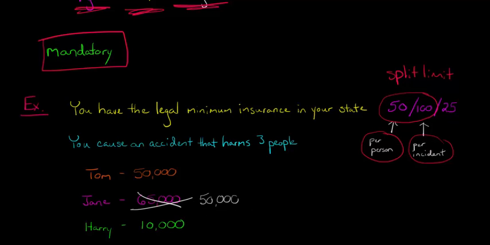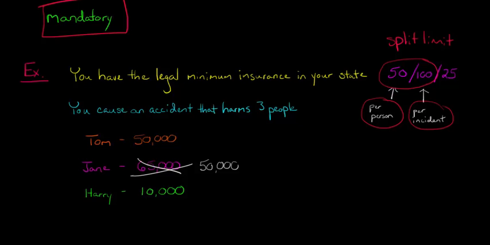Now, let's look at the entire incident. Let's look at the whole accident. Let's add all these numbers together because the cap for that is $100,000. So we look at no more than $50,000 per person, but then we have to take a step back and look at the entire accident itself and see how much that adds up to. At this point, we add these together. We'll add the 50, the 50, and the 10, and that's going to give us $110,000.